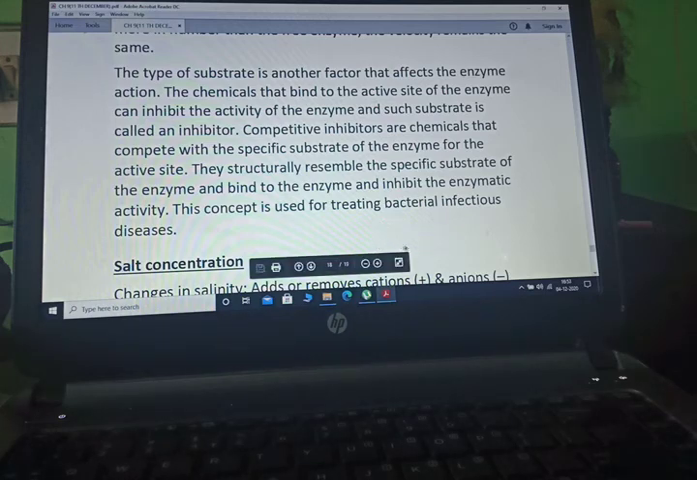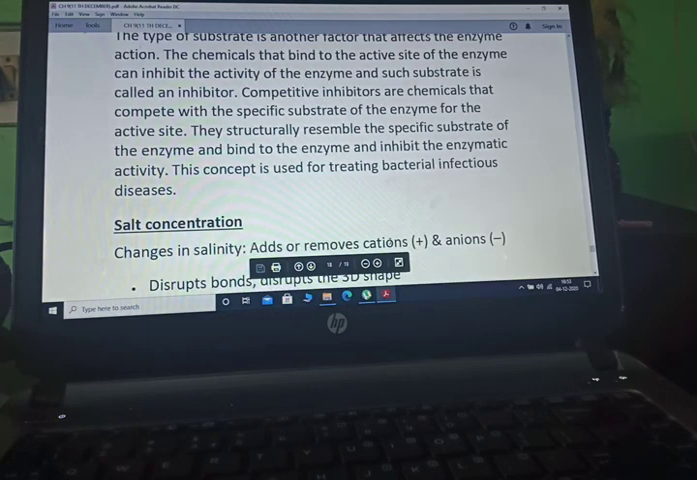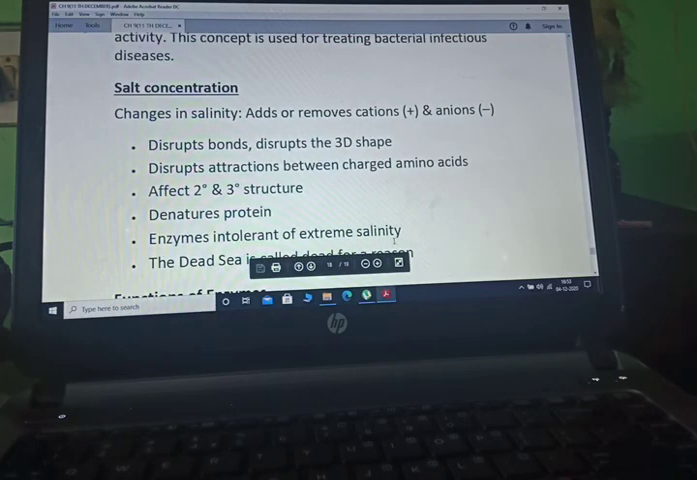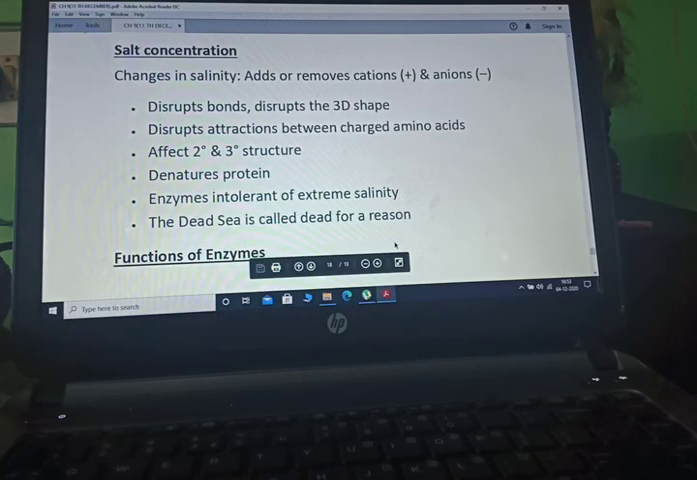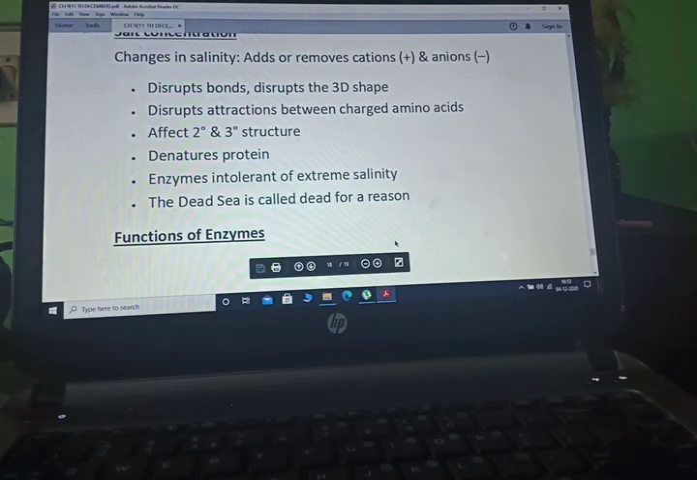Competitive inhibitors are chemicals that compete with the specific substrate of the enzyme for the active site. They structurally resemble the specific substrate of the enzyme and bind to the enzyme and inhibit the enzymatic activity. Now salt concentration: changes in salinity add or remove cations or anions, disrupt bonds, disrupt attractions, affect secondary and tertiary structure, denature protein. Enzymes are intolerant to extreme salinity. The Dead Sea is called dead for a reason.